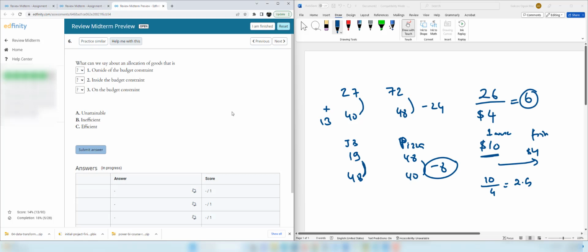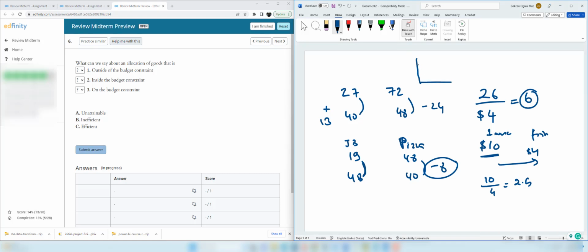Question 6. Now we are going to talk about the production possibility frontier. If you remember from your lecture notes, the production possibility frontier is a bow-shaped curve and it shows the possibilities of production for two goods, good 1 and good 2. And anything on the production possibility frontier represents an efficient allocation because we use all resources to produce the bundle.